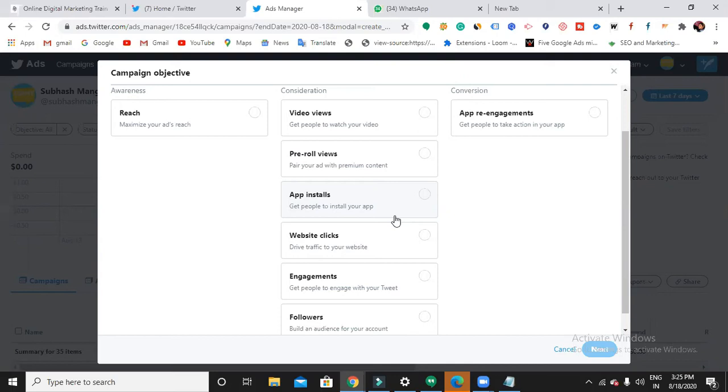But mostly Indian companies won't be going with these kinds of things. Now I can see an ad from Lenovo India. So this is a very high-end business. They are going with Twitter.